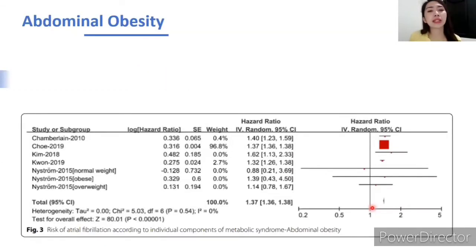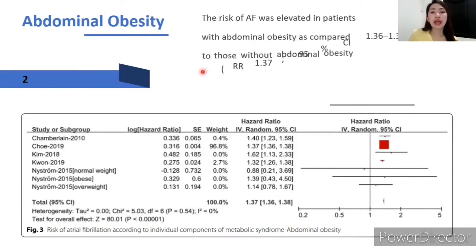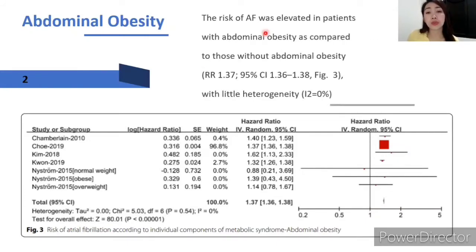Now, for abdominal obesity, the risk of AF or atrial fibrillation was elevated in patients with abdominal obesity as compared to those without abdominal obesity, with little heterogeneity of 0%, as you can see here in figure 3.